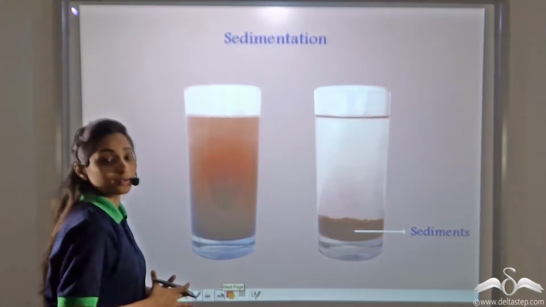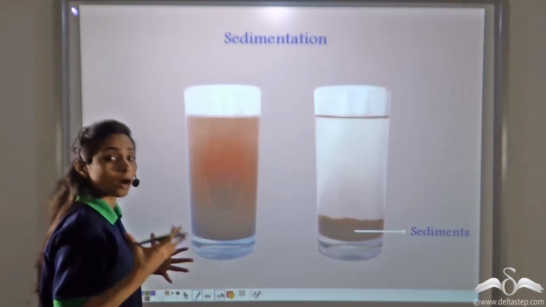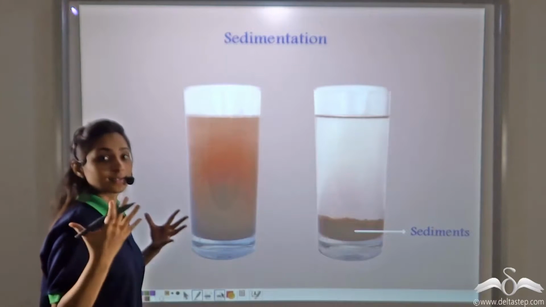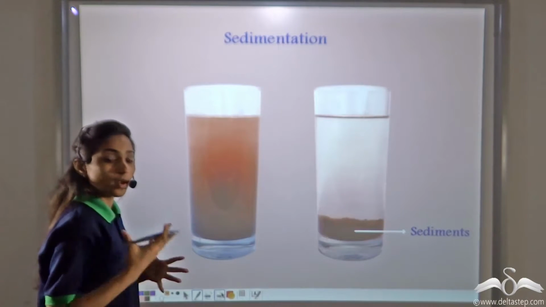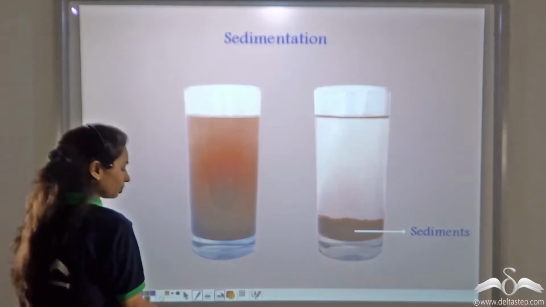In a similar manner, river water is pumped into tanks or big reservoirs and allowed to stand for a few hours. Then all the solid particles in the river water settle down at the bottom and we get clear water at the top.